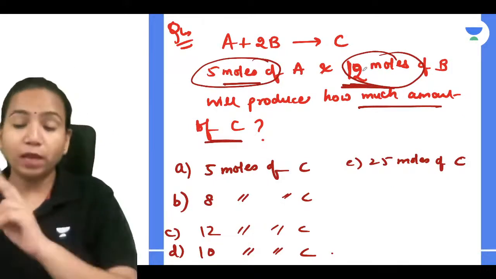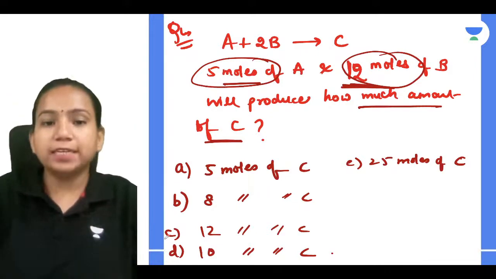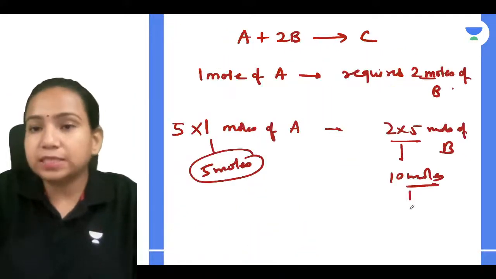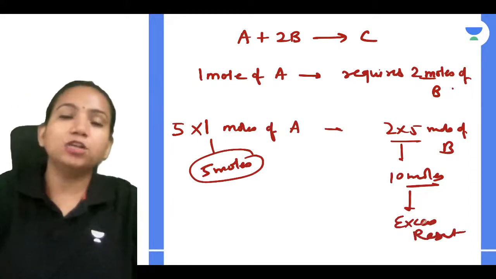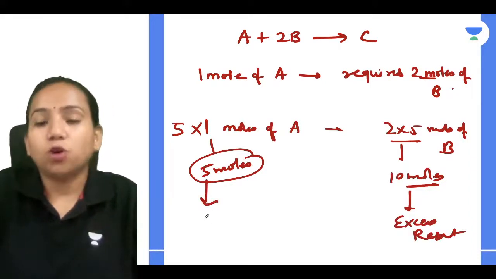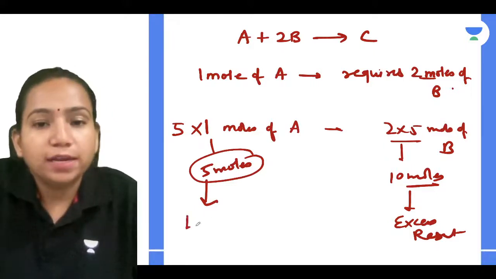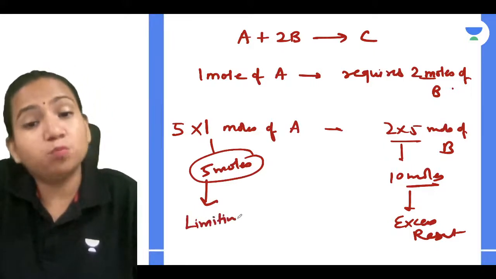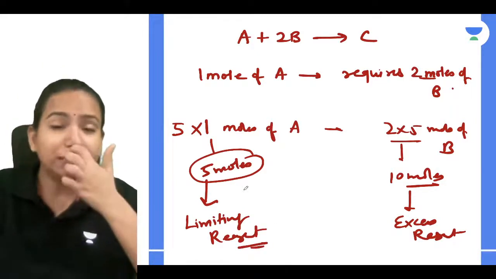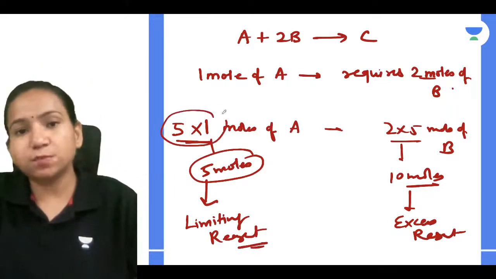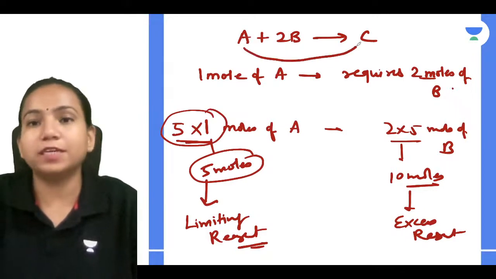So if they have given 12 moles to you, what you can relate is that your B is the excess reagent because it is given more than required, and your A is the limiting reagent, because it will get completely exhausted in the reaction. Correct, guys? So this is my limiting reagent, and accordingly only I will tell the product.